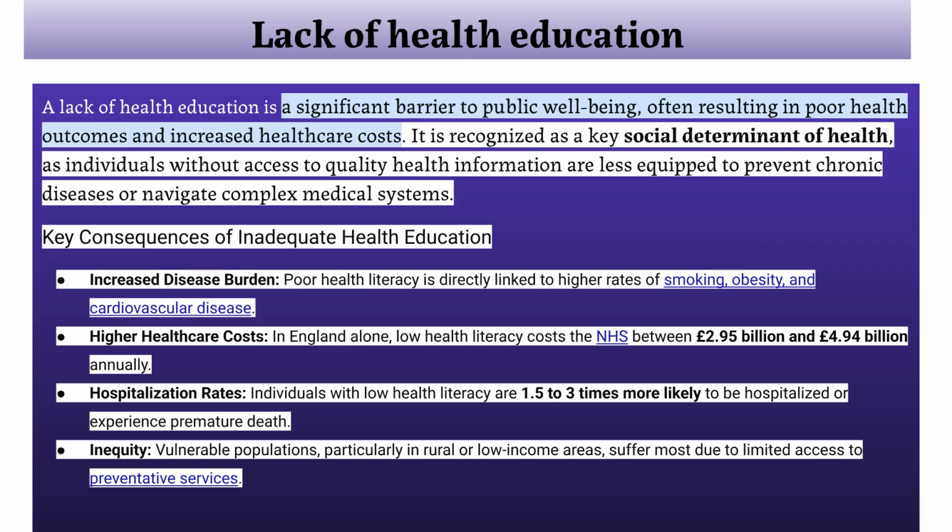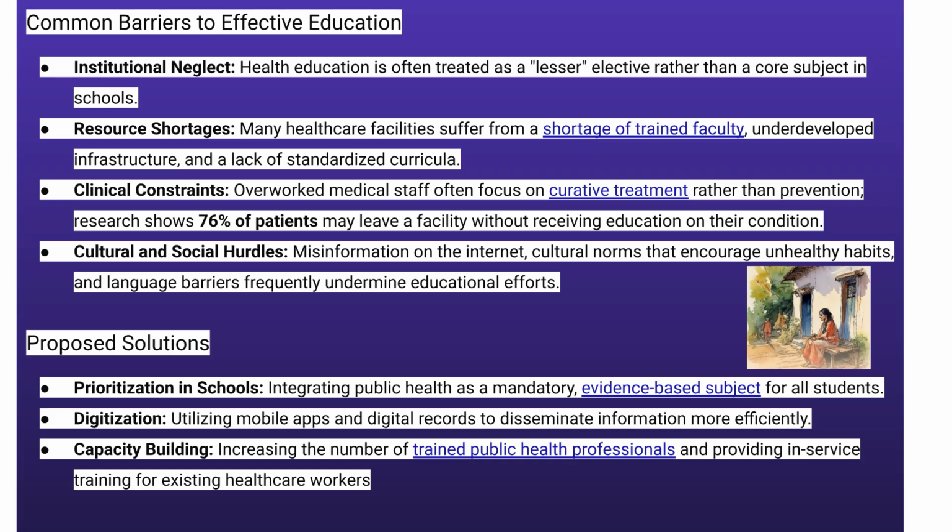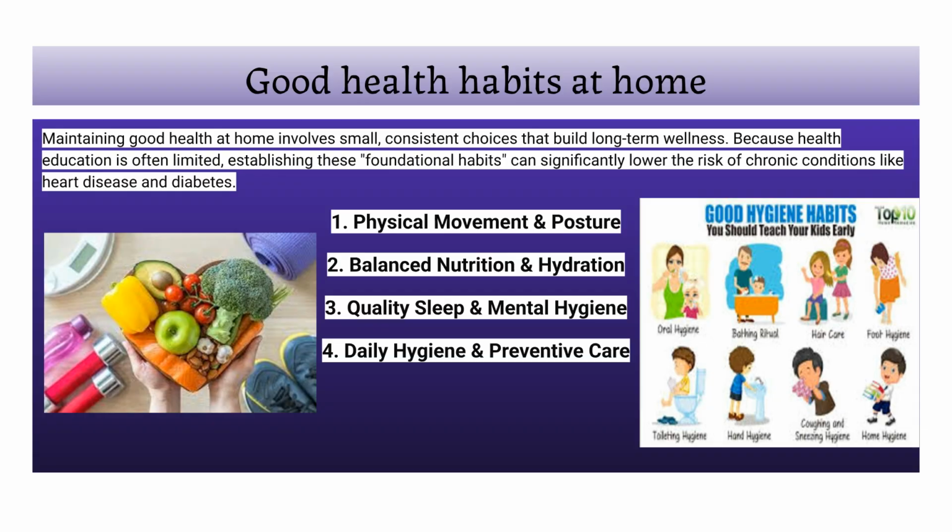A lack of health education is a major barrier to public well-being, leading to a higher disease burden and increased healthcare costs. It is recognized as a key social determinant of health. Barriers to effective education include institutional neglect and resource shortages. Proposed solutions focus on prioritizing health in schools, digitization, and capacity building for public health professionals.